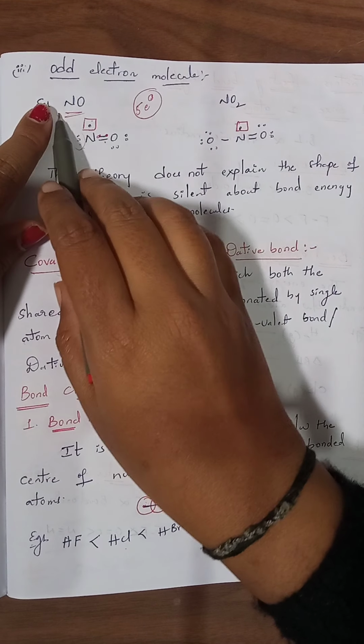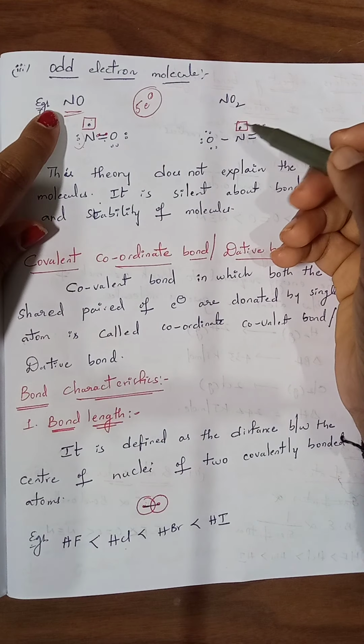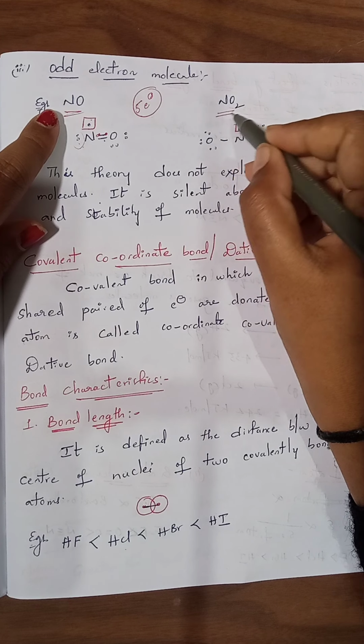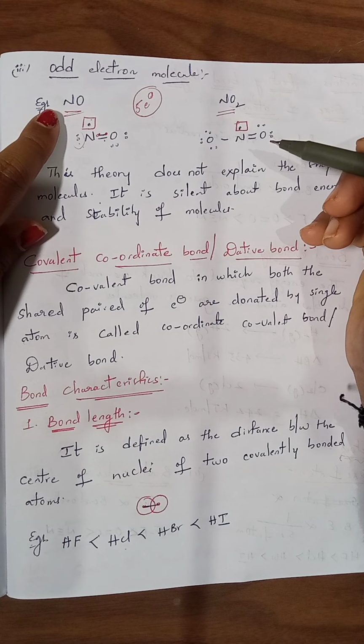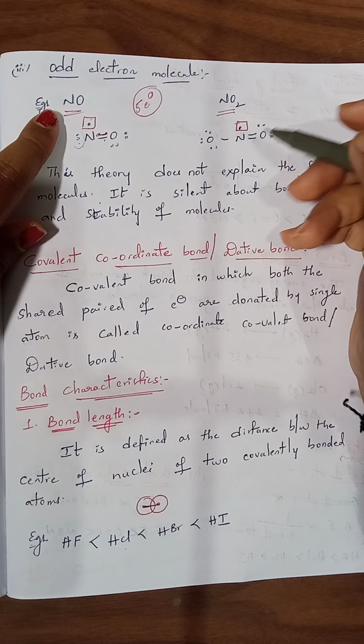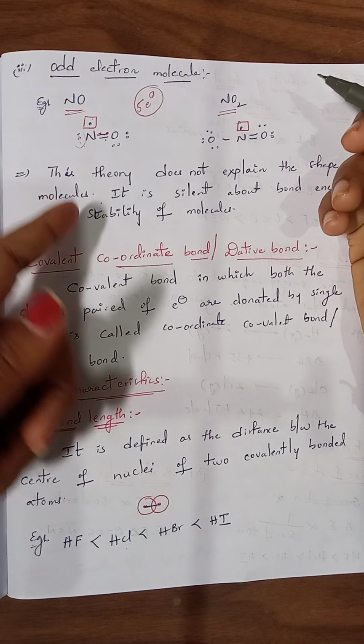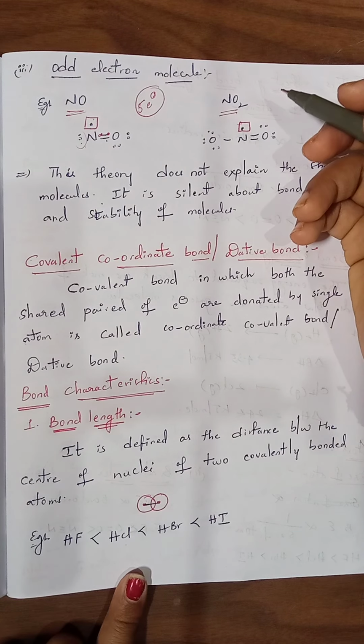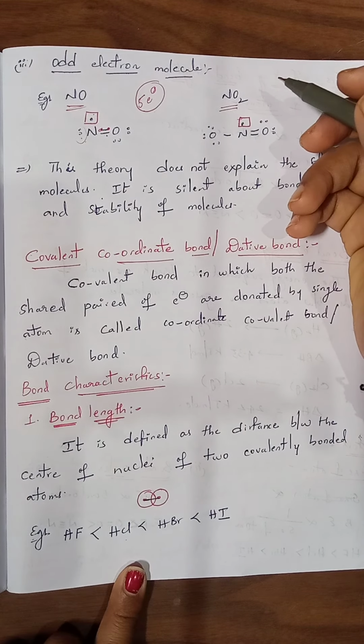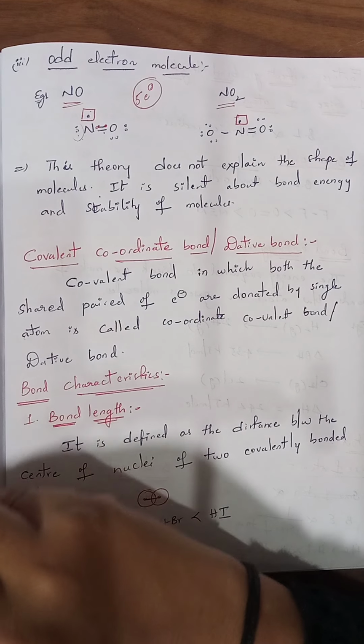That's why it is said to be an odd electron molecule. In the same manner, NO2 molecules can also exist with a single electron. Why odd electron molecules are formed and why they do not follow the octet configuration cannot be explained by Lewis. Again, this becomes one of the drawbacks or limitations of the Lewis octet theory.